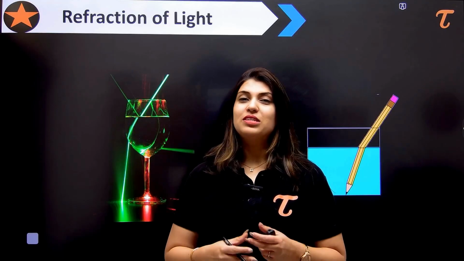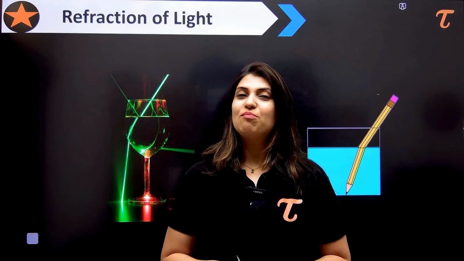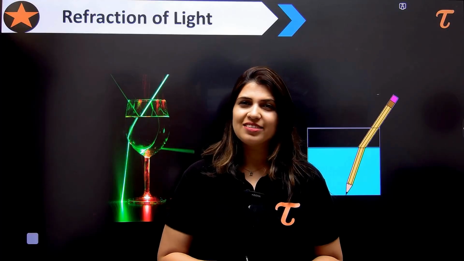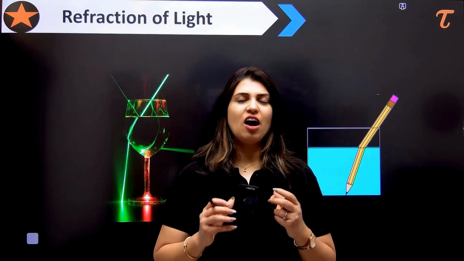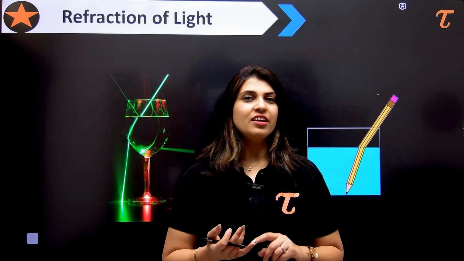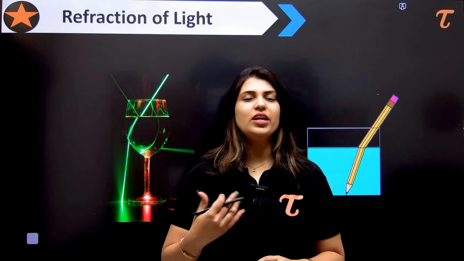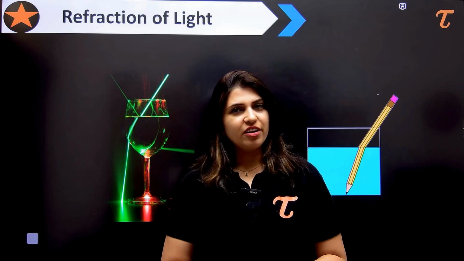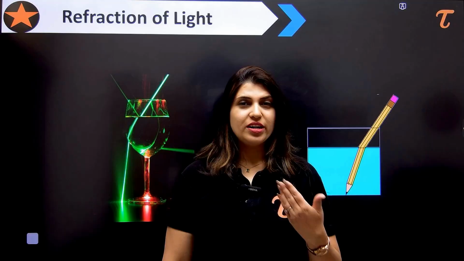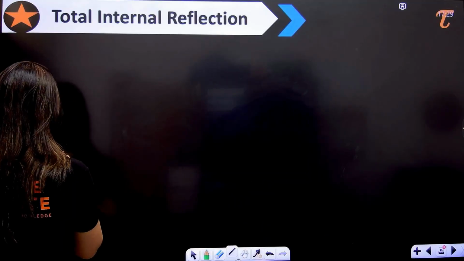Apart from this, you must have heard about atmospheric refraction as well. Like we can take the example of the twinkling of stars. Yes, so here we talked about the refraction of light. After understanding reflection of light and refraction of light, now we can move to total internal reflection. Now you will be able to understand it in a better way. So let's see.